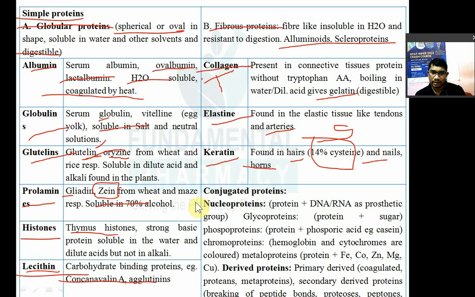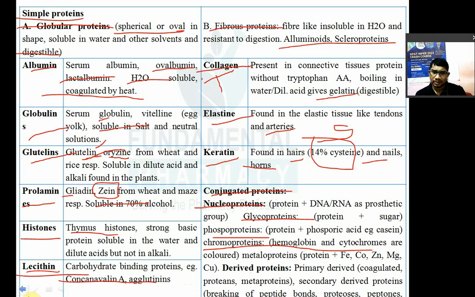Keratin. Next is conjugated protein. It includes nucleoprotein: protein plus DNA or RNA as a prosthetic group. Next is glycoprotein: protein plus sugar. Next is phosphoprotein: protein plus phosphoric acid, for example casein. Chromoprotein means protein with color. Examples to remember are hemoglobin and cytochrome. Metalloprotein means a complex of protein with metals.